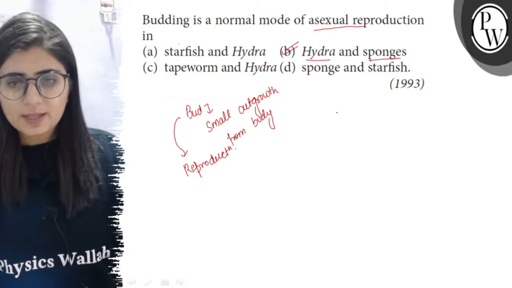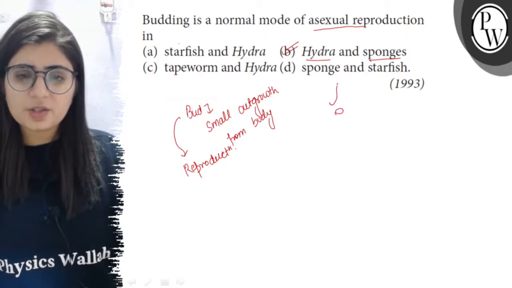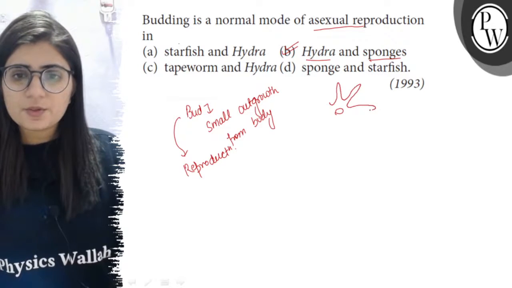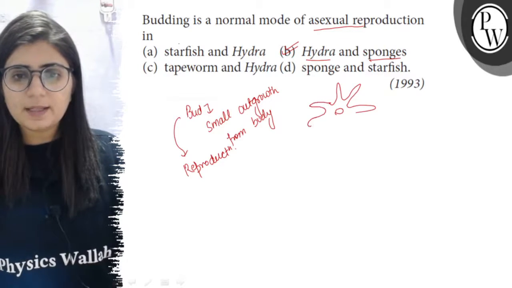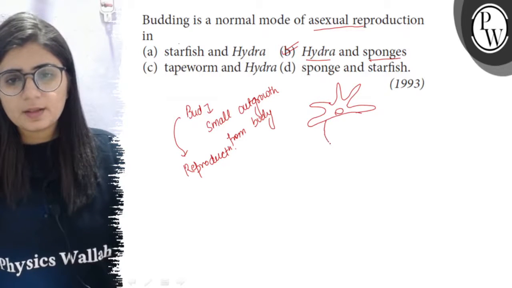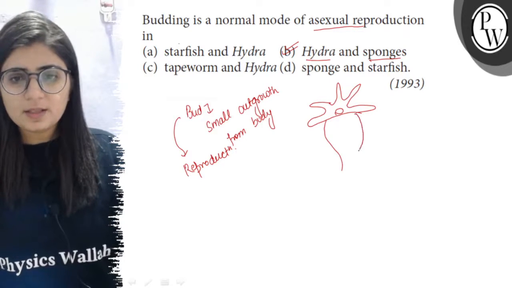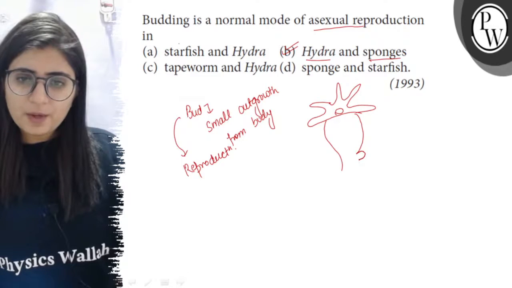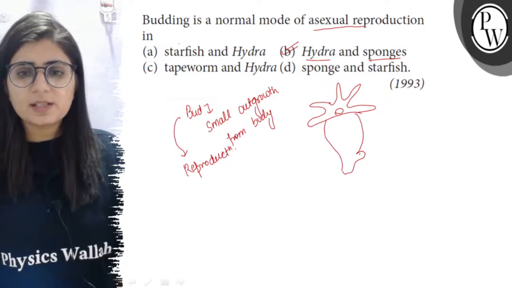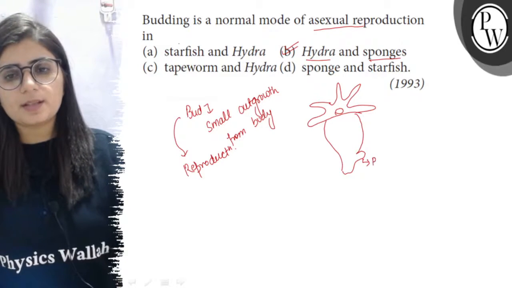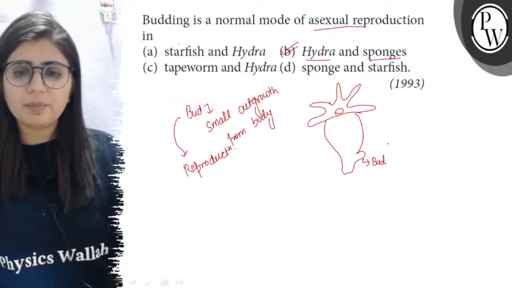budding. For example, in case of hydra, which is a cnidarian, these are the tentacles and this is the body of hydra. On the body, due to division of cells, a small outgrowth appears, and this outgrowth is called a bud.